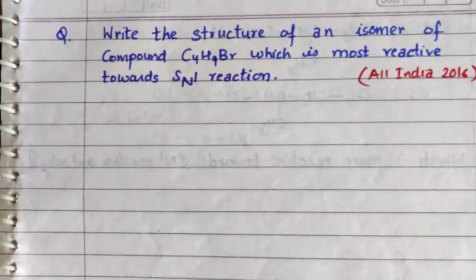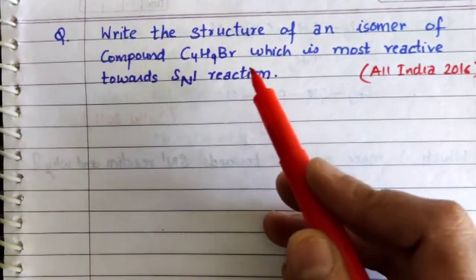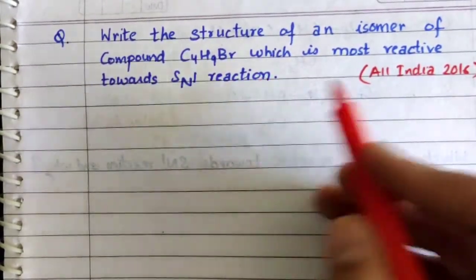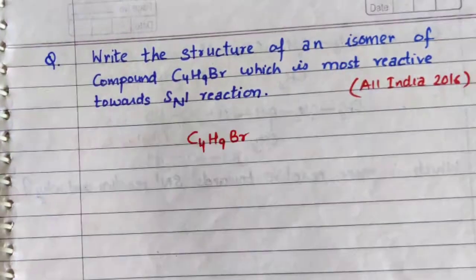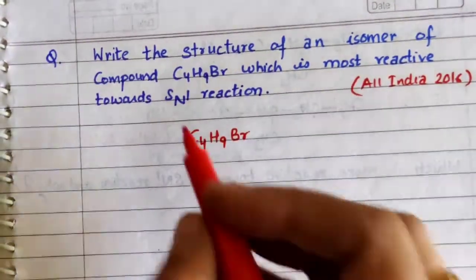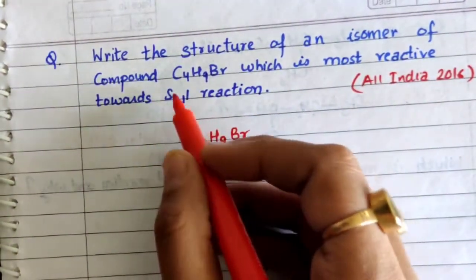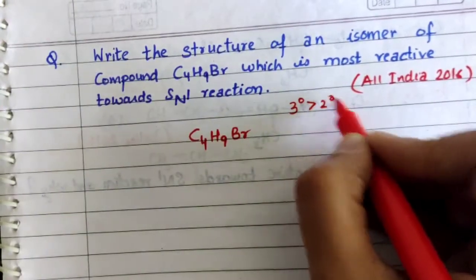So the first question is, write the structure of an isomer of the compound C4H9Br which is most reactive towards SN1 reaction, and it is asked in 2016 All India exam. So as we know, the first point is we have to explain the reactivity towards SN1, and the order of SN1 reactivity is 3 degree greater than 2 degree greater than 1 degree.